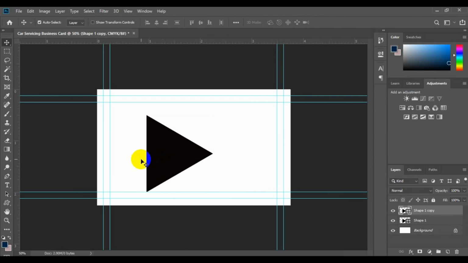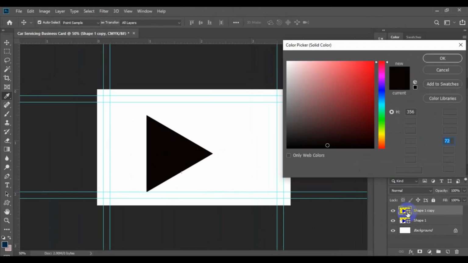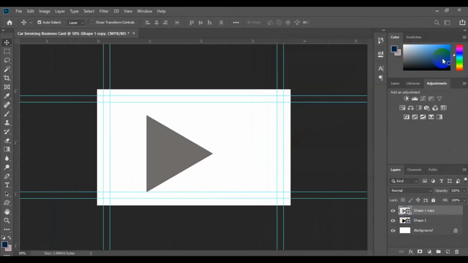Okay. Now this duplicate one right here, we can come to the layer right here from the layer panel. We double click on this duplicate, and then we can change the color to another one, and click on OK. This allows us to see what the shape is going to look like.